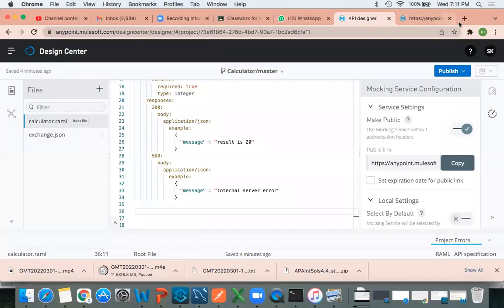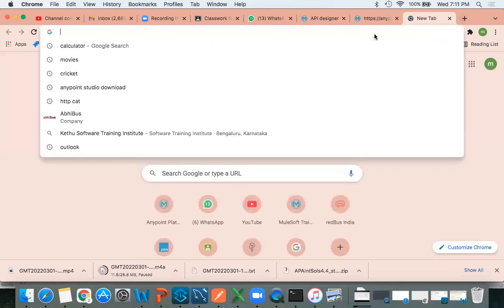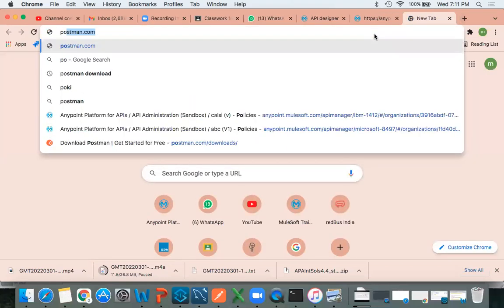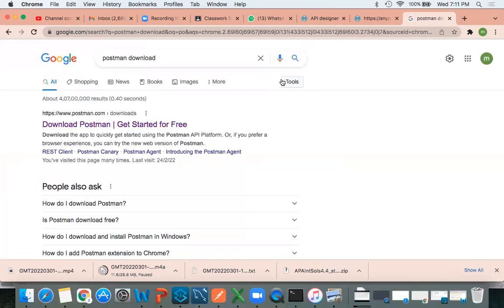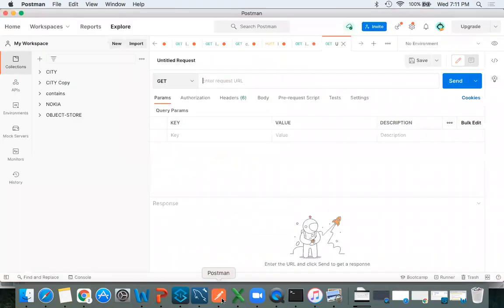I will tell you. Just come to Google and type Postman download. The moment you click on this download option, you will get this link. Try to download this. Once you download this, you will get this. Just open this. So here we need to provide that URL.